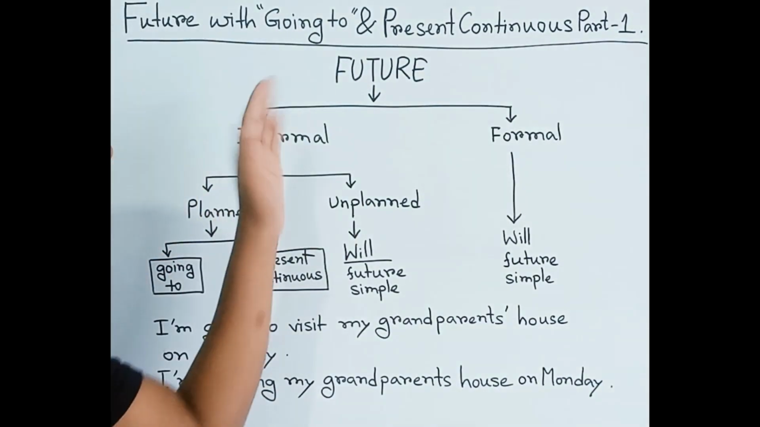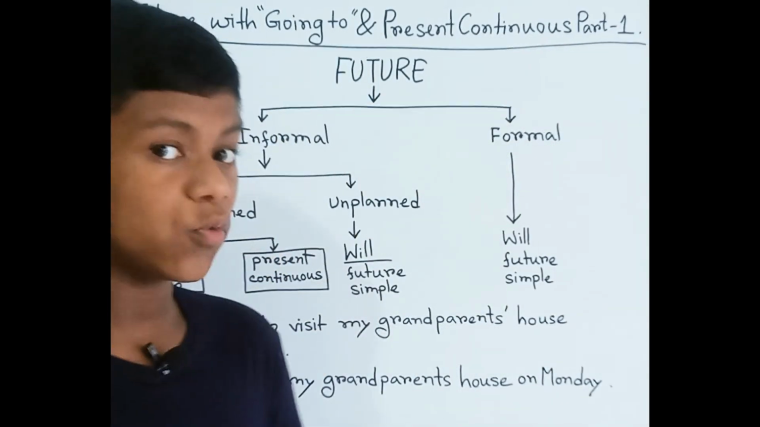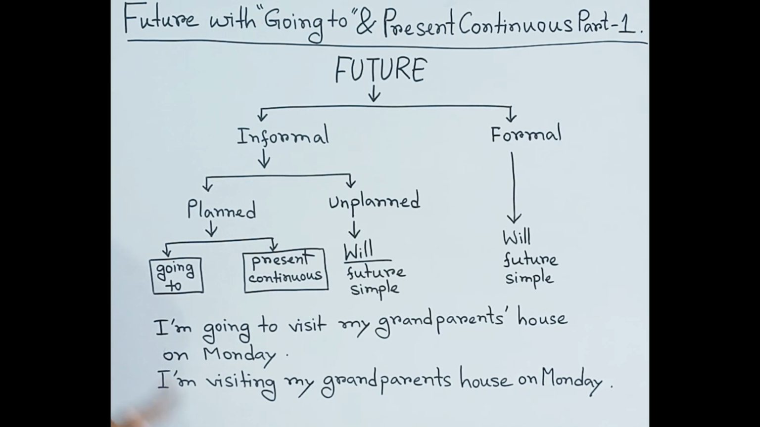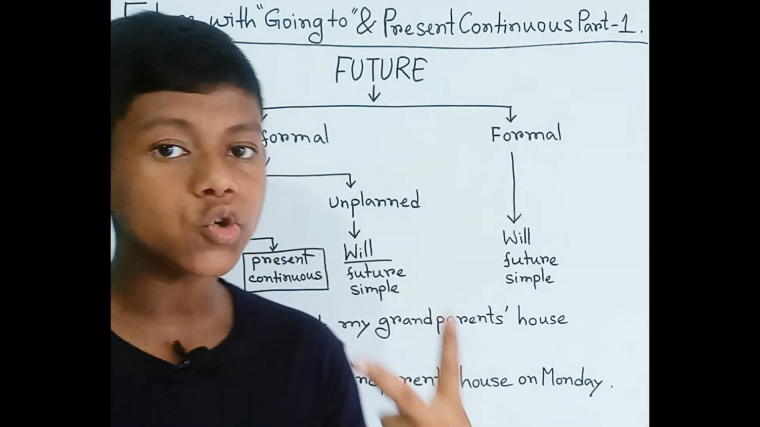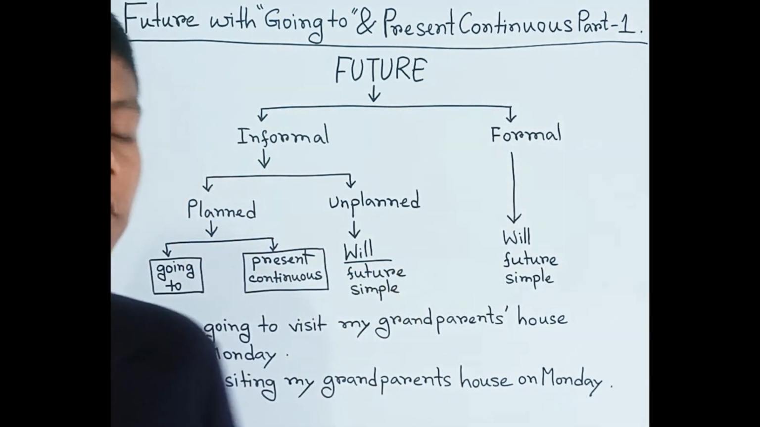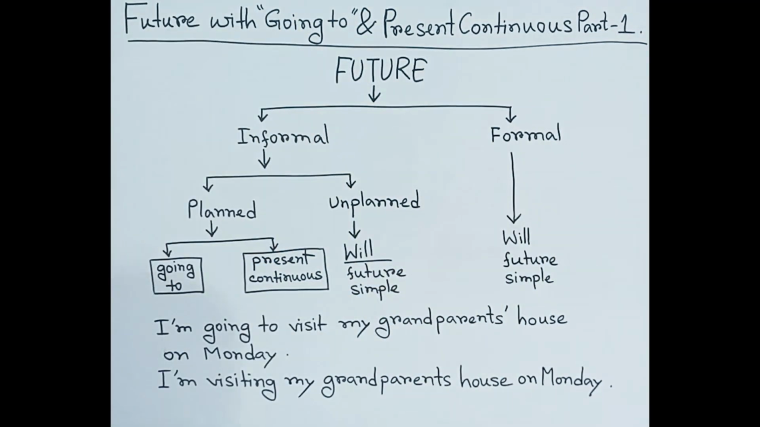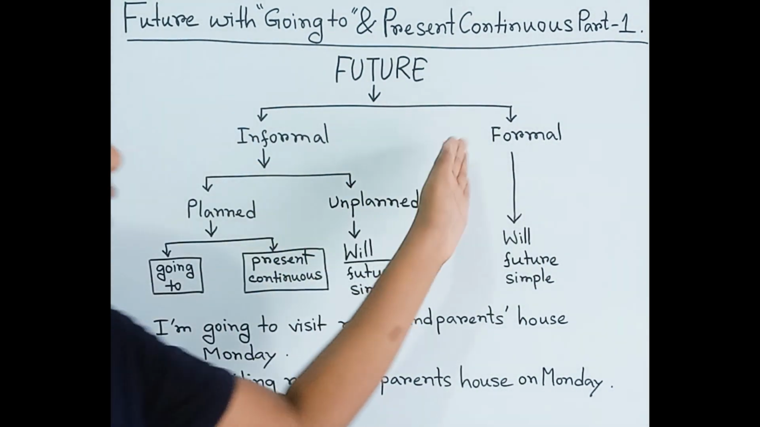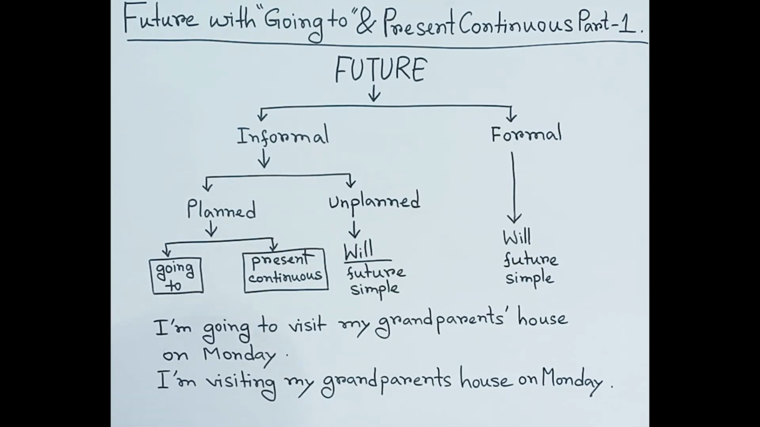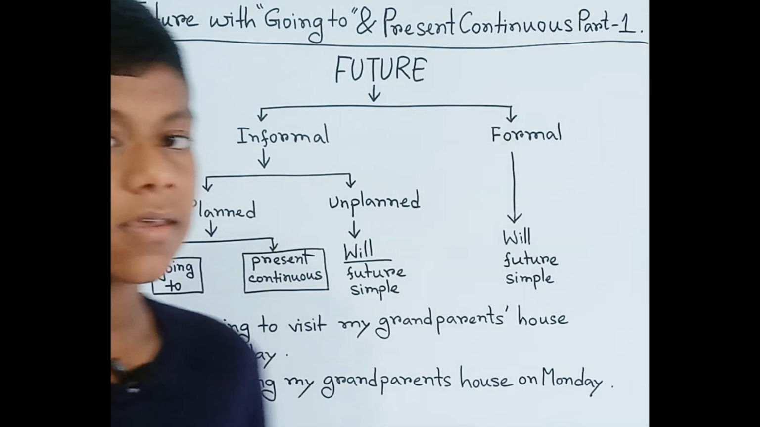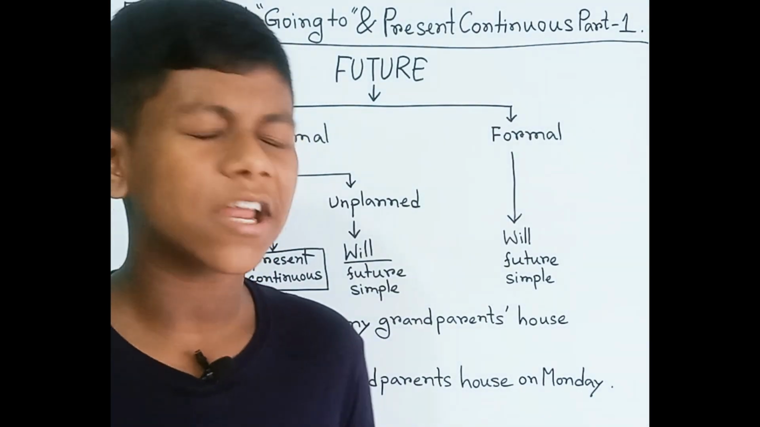So first off, we can start from here. In future, as you know, we have learned this in the future simple tense. In here, you can see there are two ways to talk about the future. One is informal and another is formal. If we talk about the formal and informal, you have to understand something here.